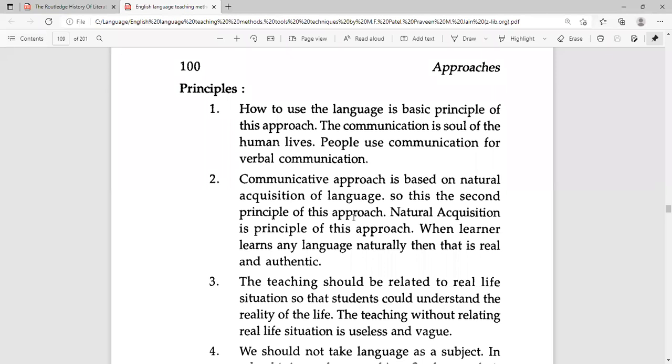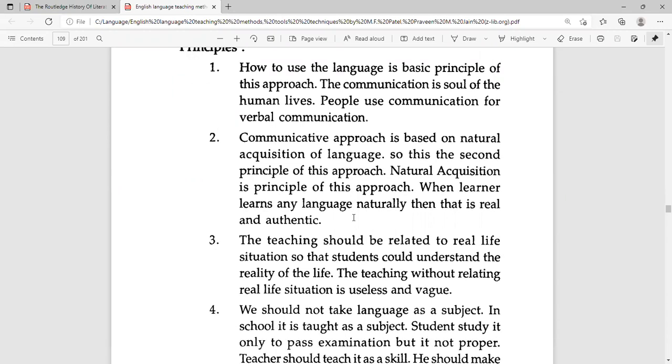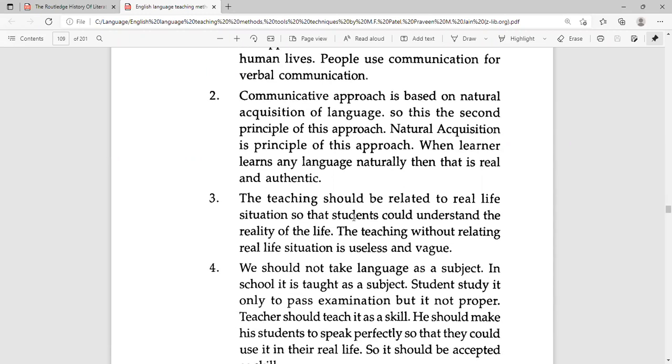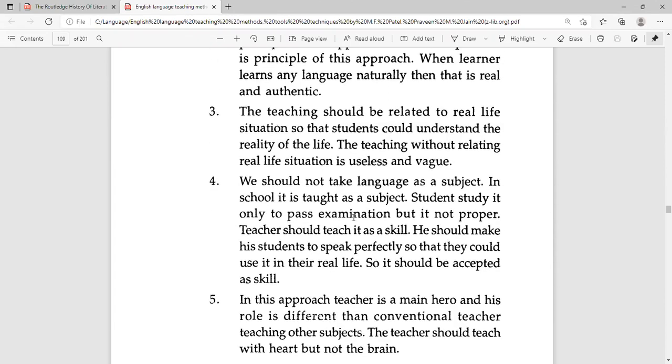What are the principles of the communicative approach? The first principle is how to use the language, and here the focus is oral or verbal communication. The communicative approach is based on natural acquisition of language, and natural acquisition is a principle of this approach.